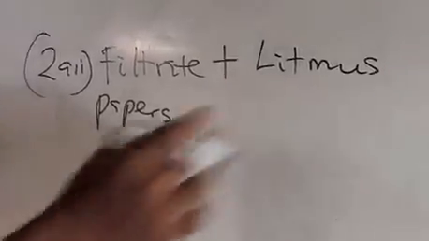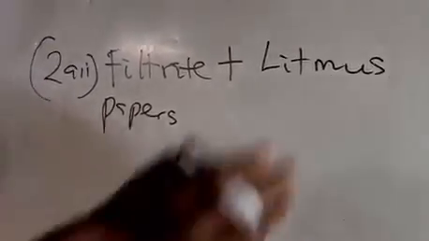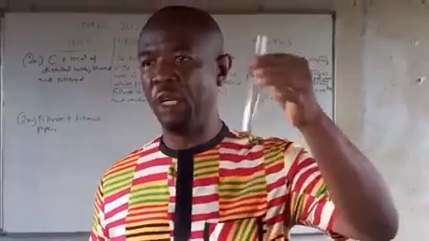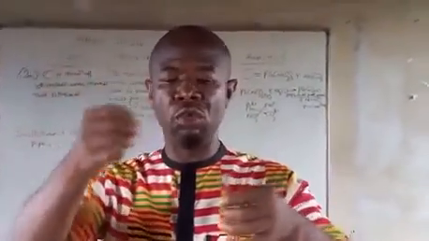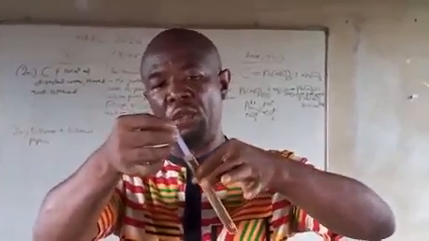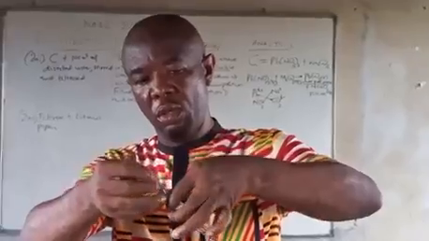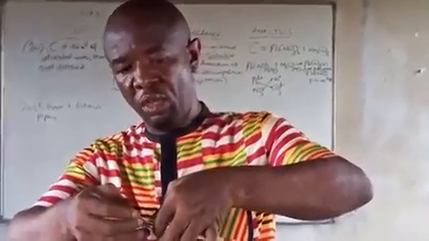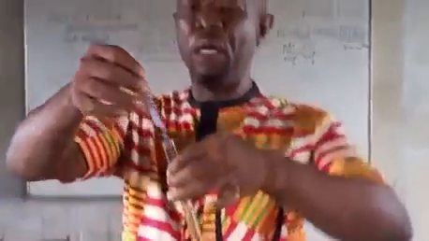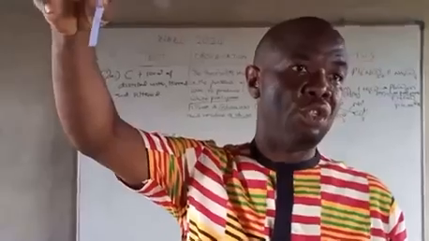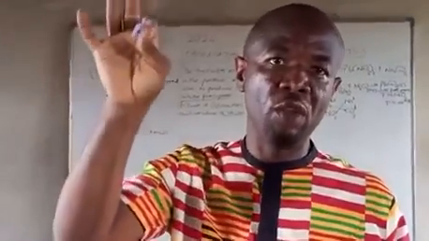So we go to the experiment and do it before we report our observation. This is the filtrate, and that's the blue litmus paper. We touch it slightly, giving it 2 seconds on the filtrate, and see whether we have an effect on the paper. The blue paper did not change, so there's no effect on the blue paper.